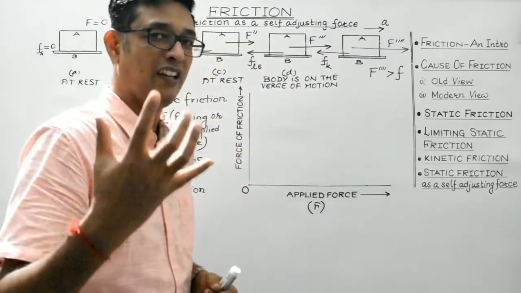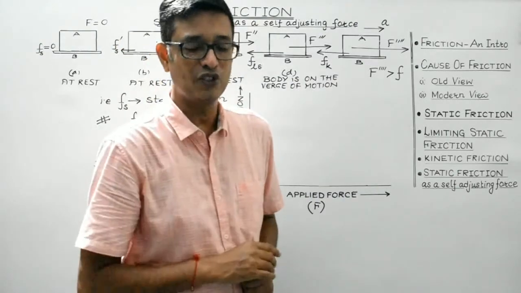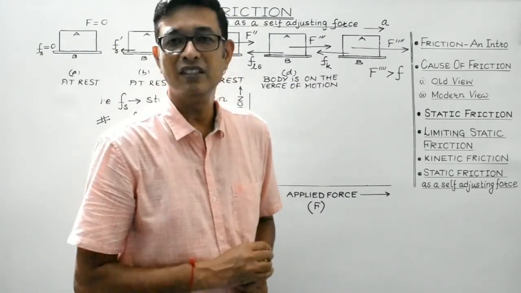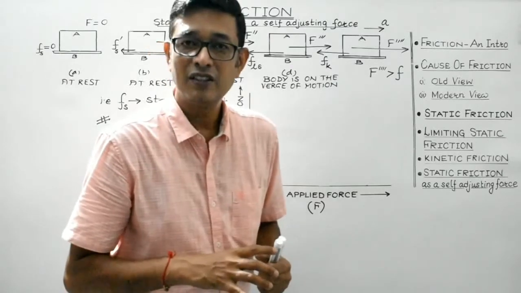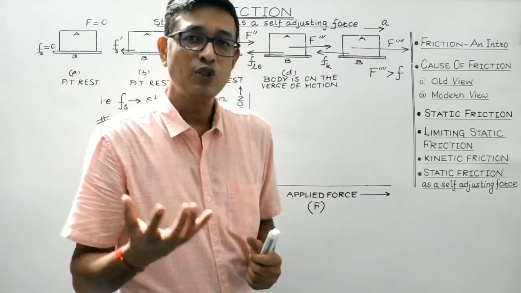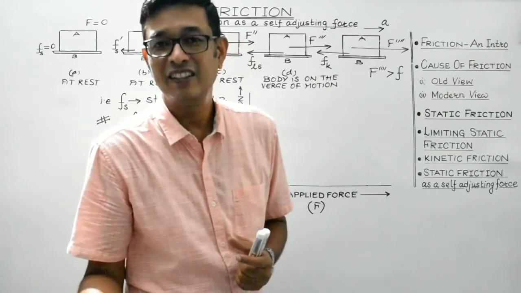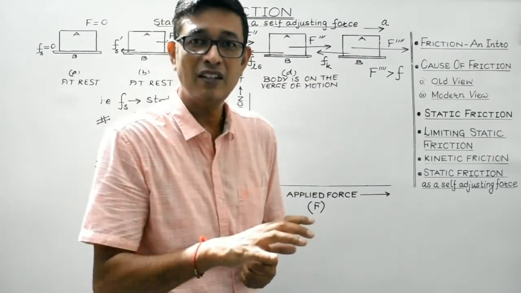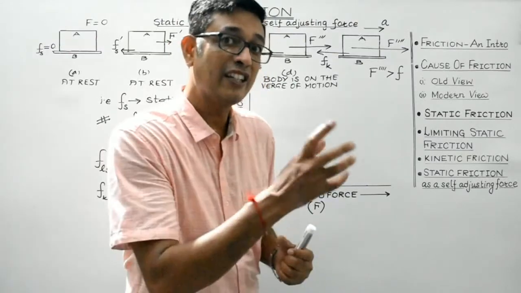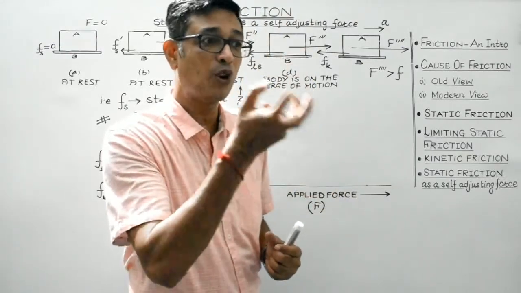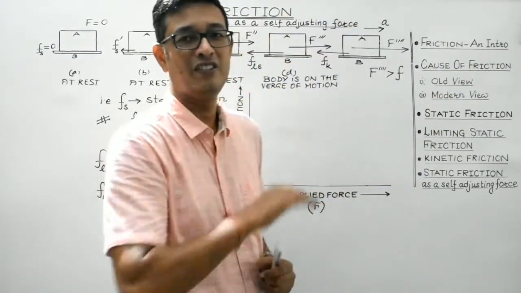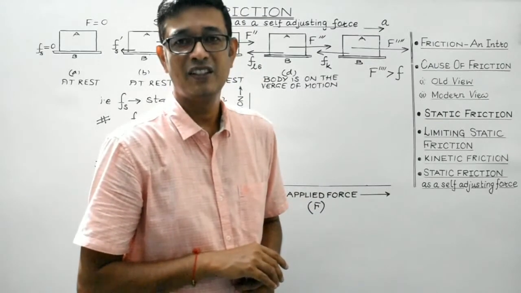I'll convince you again by molecular theory. What happens is the effort required to break the fresh interlocks is less than the effort required to break the interlocks initially when the body just begins to move. Understood, students?